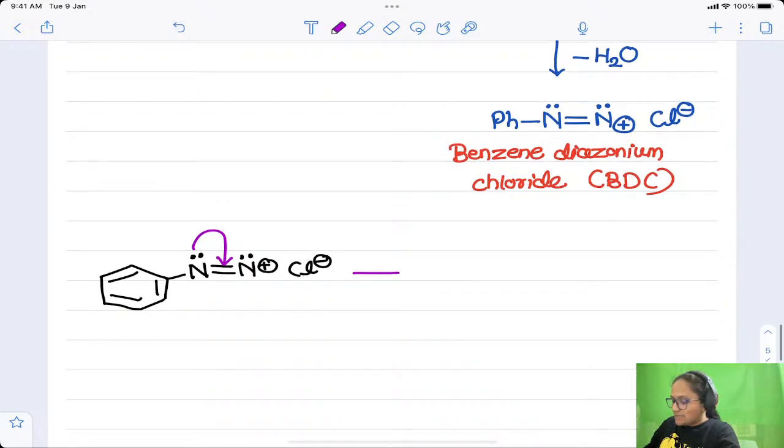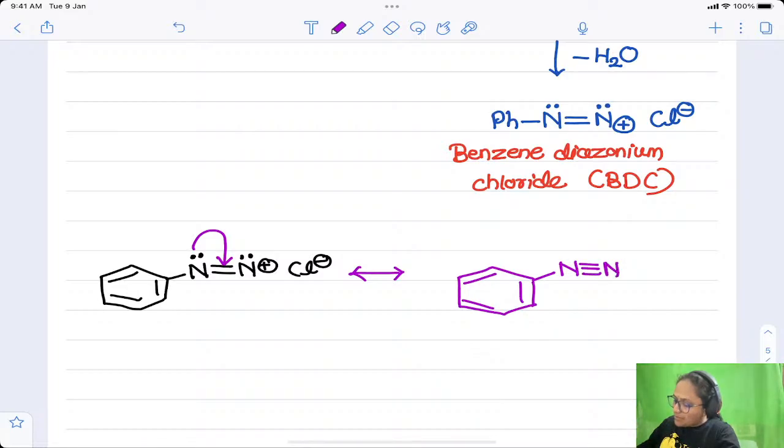Okay, after that let us see what we are getting. The ring remains as it is, there is no change to the ring. Then nitrogen, triple bond nitrogen. Now this last nitrogen loses its charge, but what about this nitrogen? It has given its lone pair, so it will carry the positive charge now, and this Cl minus will be the counter ion.